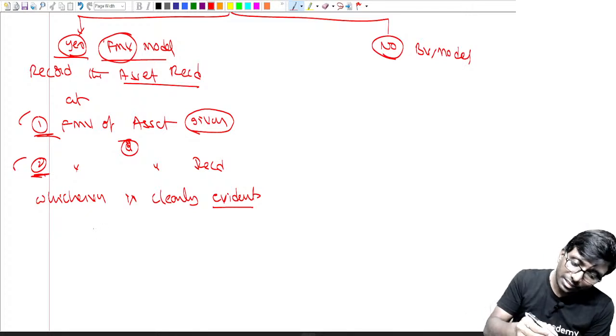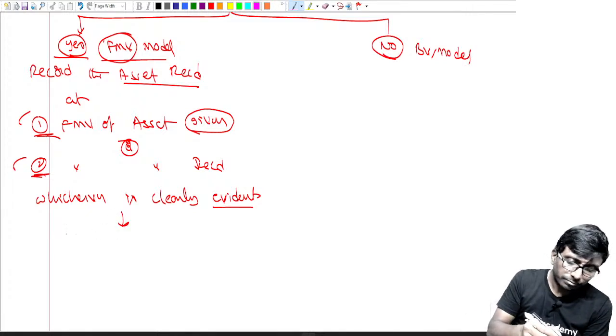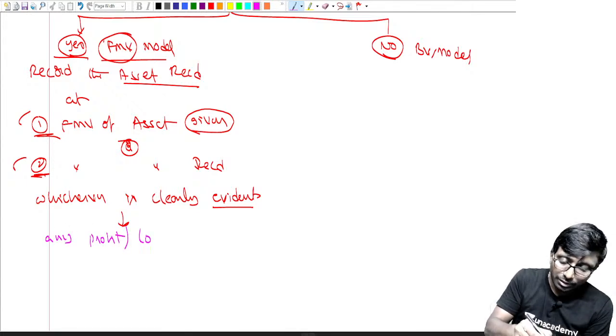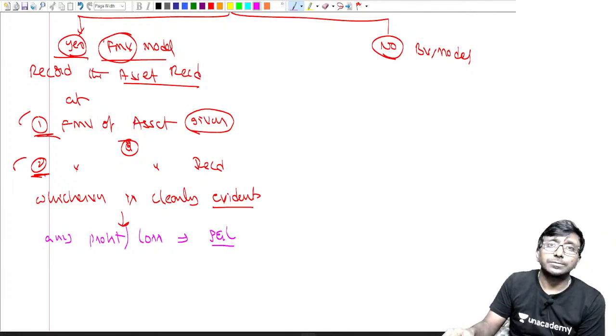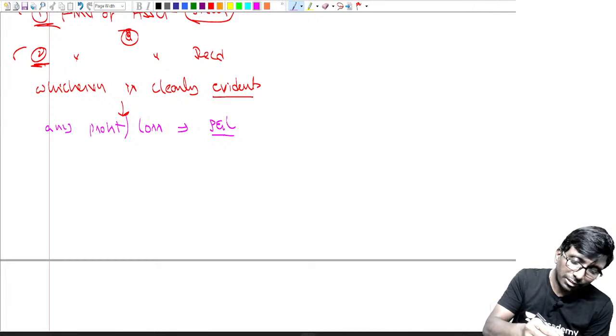So when you're exchanging like this, what is the point here? Whichever is clearly evident. Next, if there is any profit or any loss, that should be transferred to profit and loss. One small example I'll give.